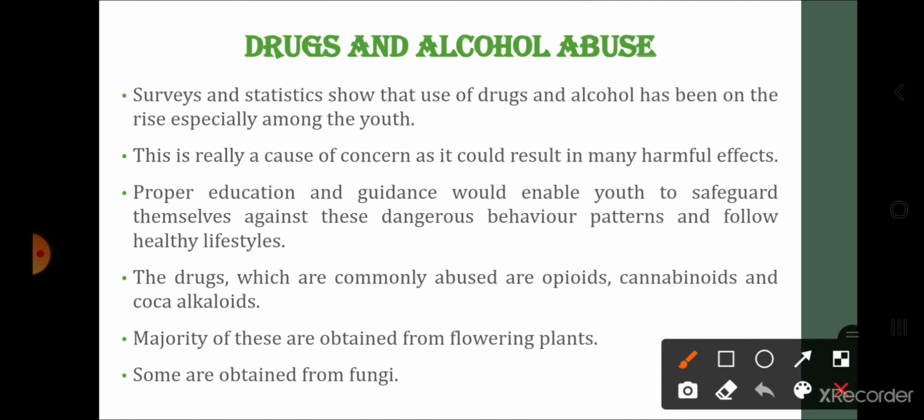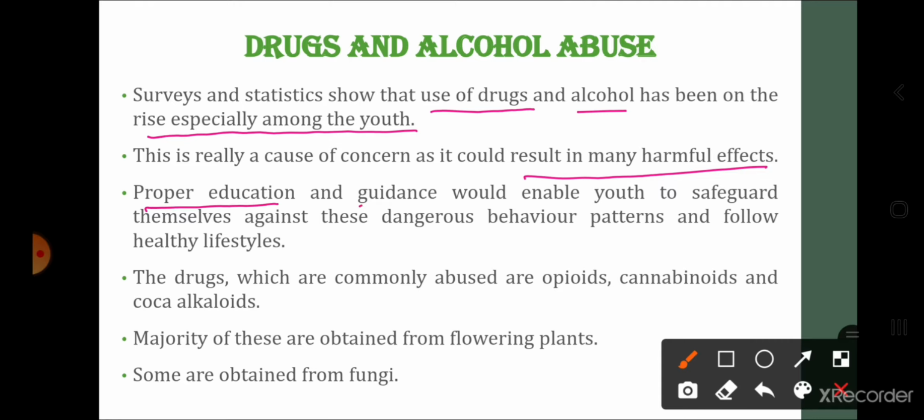Surveys and statistics show that the use of drugs and alcohol has been on the rise, especially amongst the youth. So the statistical data shows that the use of drugs and alcohol has increased within the youth. This is really a cause of concern as it could result in many harmful effects. Now these drugs, when used in excessive amounts, may cause harmful effects.